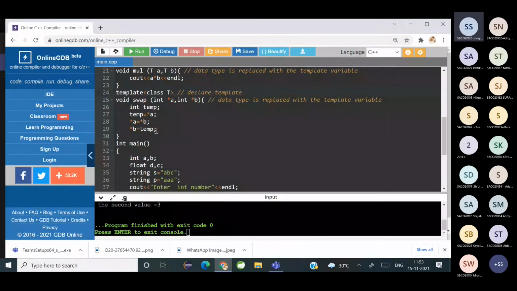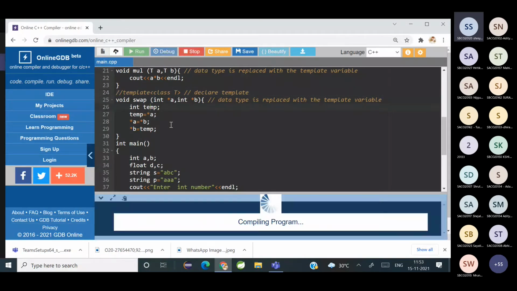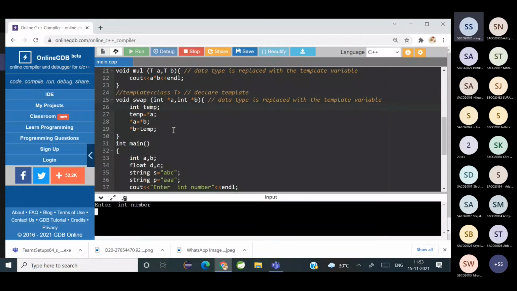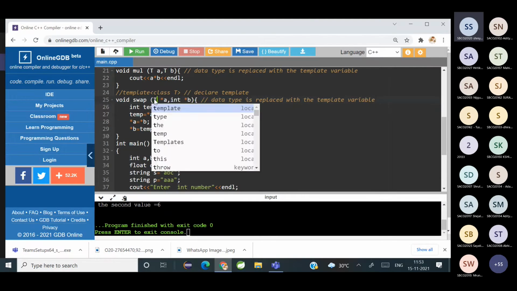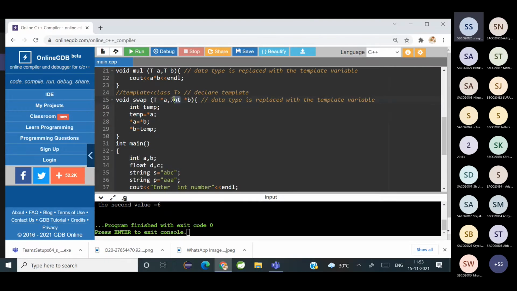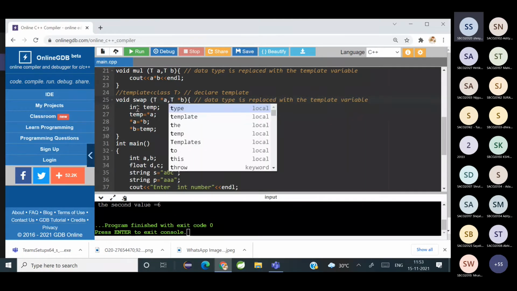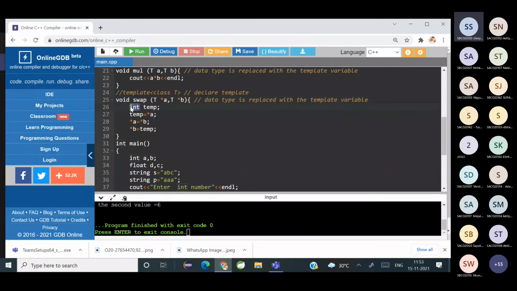Then once you get the output, suppose you execute this code and you're getting the output correctly, then you substitute this temp with temp variable. So that will help you understand the code better. समझ में आया? Is it clear?